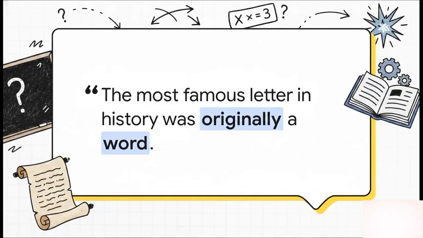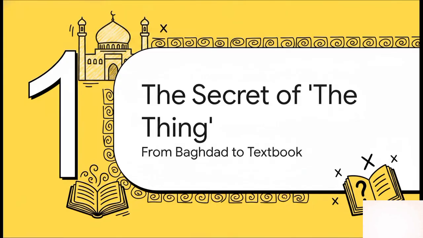I'm not kidding. The X that's been causing all that trouble in your equations, it started out as just a word. Let that sink in for a minute. This whole thing isn't just about numbers and symbols. It's a journey back in time, an origin story that proves algebra is way more creative and way more human than you probably think.